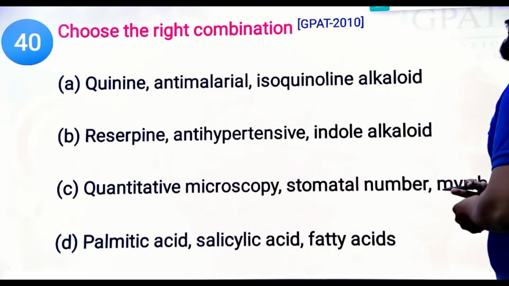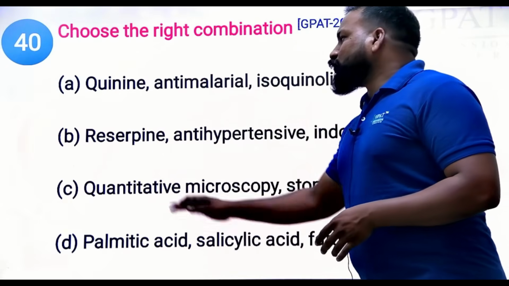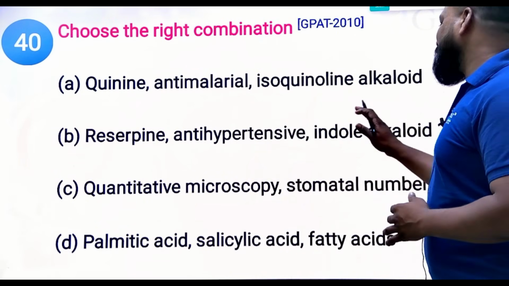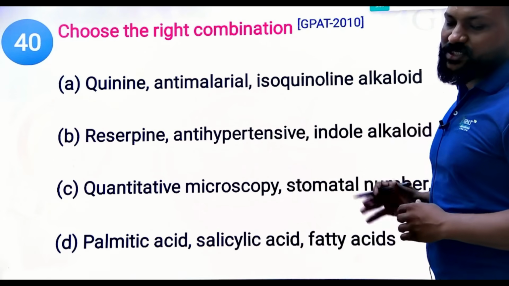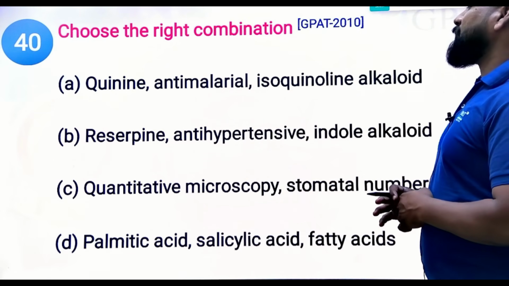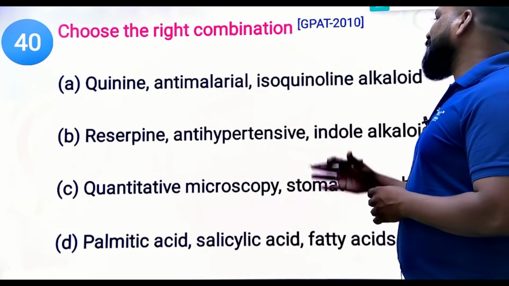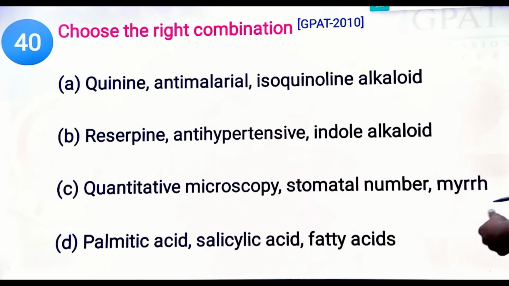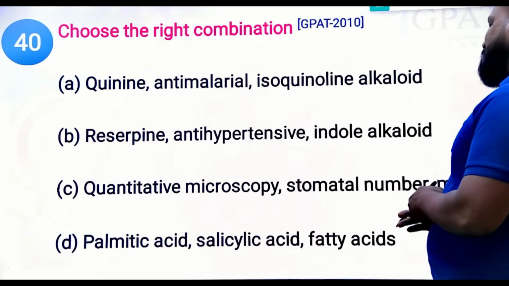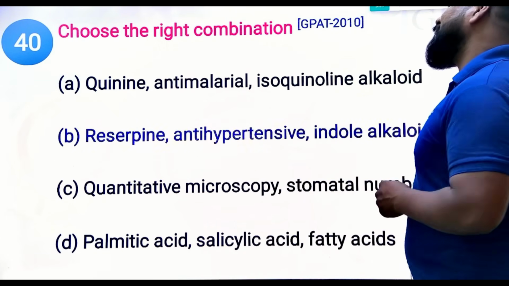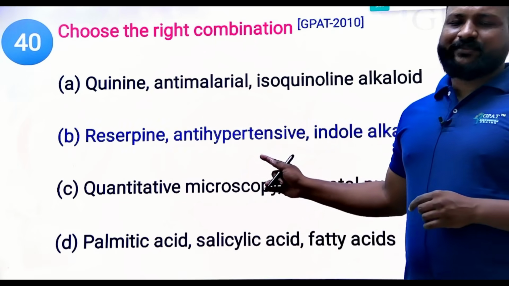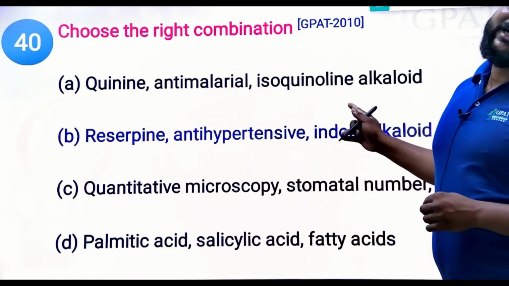40th question. Choose the right combination with respect to the chemical constituent, its biological use, and the chemical classification. Quinine, antimalarial and isoquinoline. Reserpine, antihypertensive and indole. Quantitative microscopy, stomatal number. Palmitic acid, salicylic acid, and fatty acids. Only one option is right: reserpine. Its biological action is antihypertensive and it's an indole alkaloid.